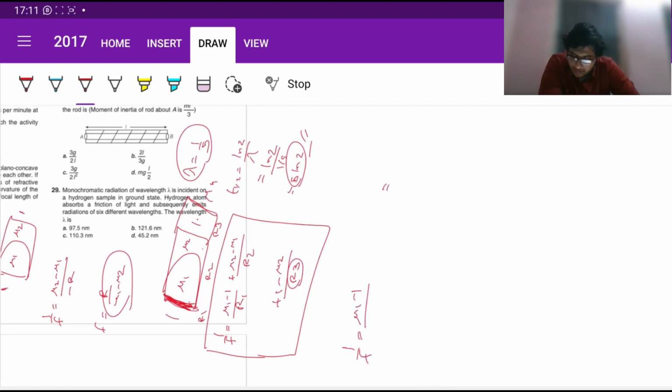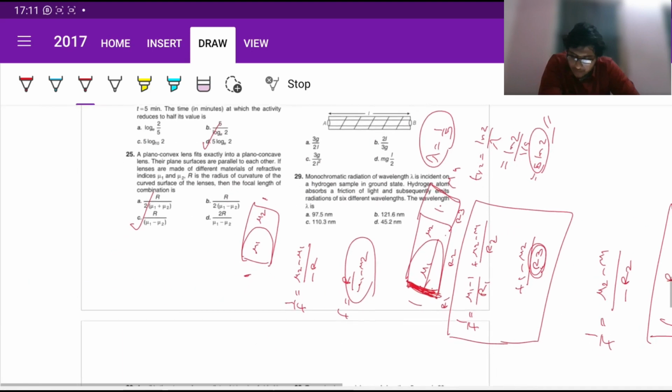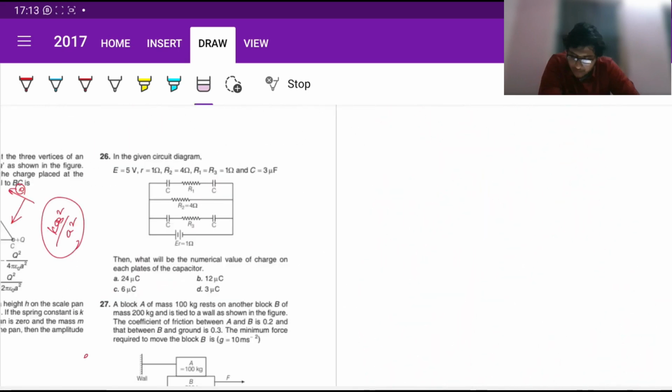So in our case, 1 by f is mu1 minus 1 by r1. Since it's planar concave, r1 is infinity, so this becomes 0, plus mu2 minus mu1 by r2. R2 is in this direction, so magnitude can be written as minus r2, plus again r3 is infinity, so it becomes 0. So for us f is directly r divided by mu1 minus mu2. So option C.